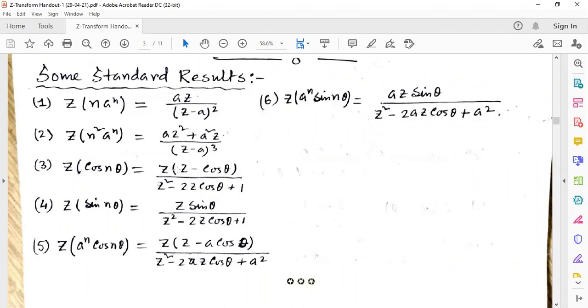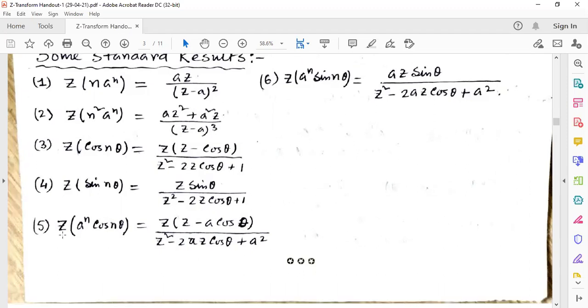For cos, the numerator is z into (z minus cos theta), but for sin it is z into sin theta. You have to remember these two formulas, numbers 3 and 4, very well, because they help to solve some problems. And Z transformation of a to the power n cos n theta: the numerator of cos n theta is unchanged, only a comes in. It is z into (z minus a cos theta) by (z square minus 2az cos theta plus a square).